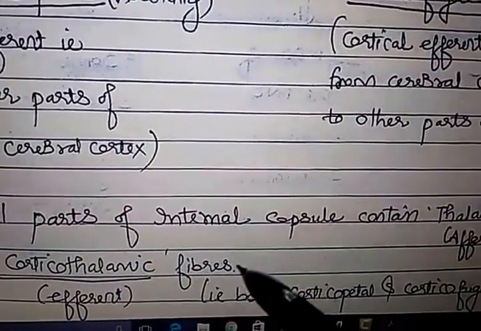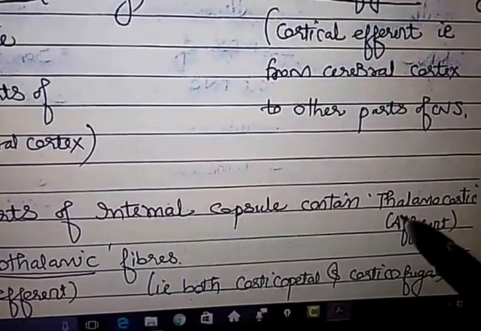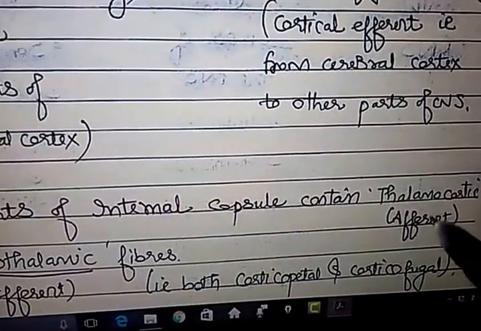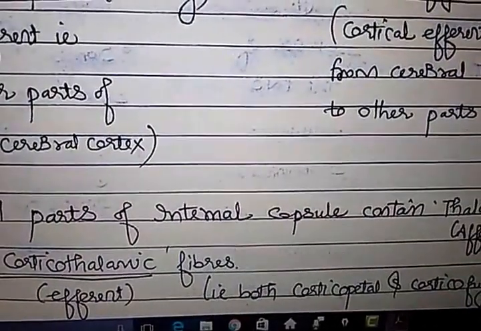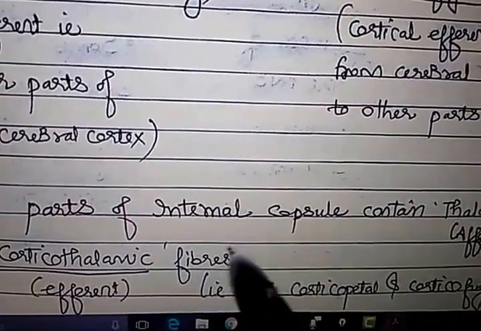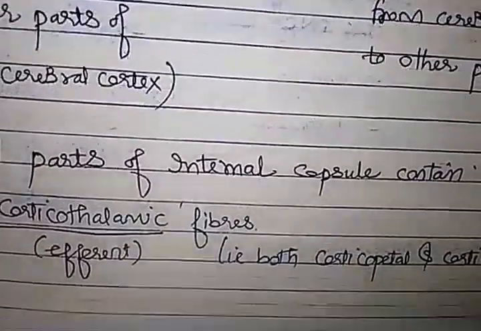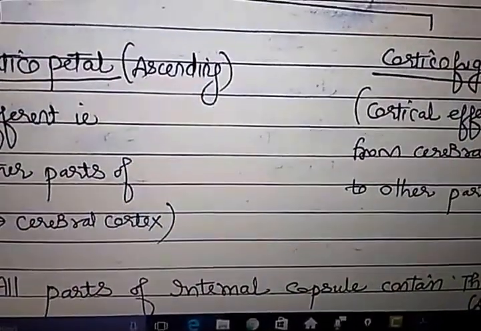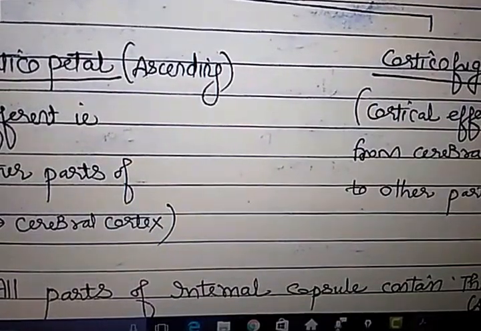All parts of internal capsule contain thalamocortical, that is from thalamus to cortex, and corticothalamic fibers. That is, internal capsule contains both corticopetal as well as corticofugal fibers. Okay, so this was all about the white matter fibers.